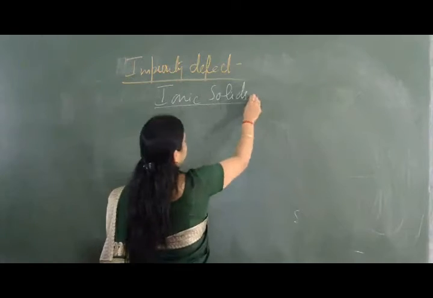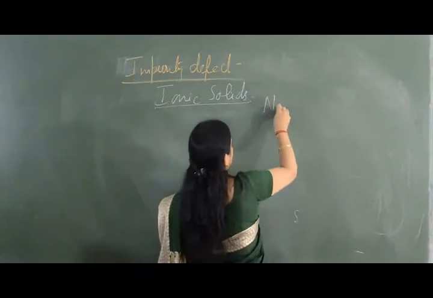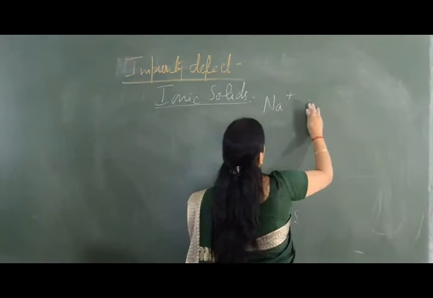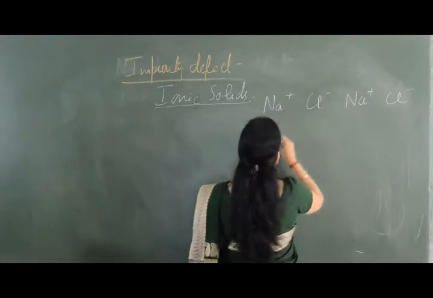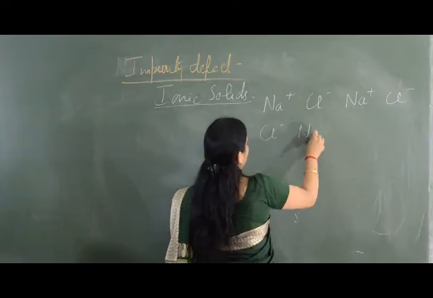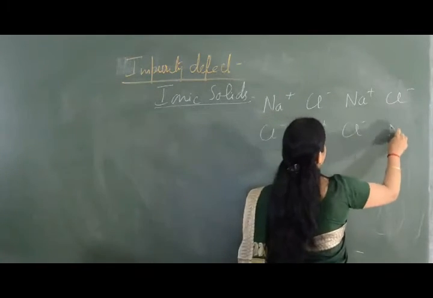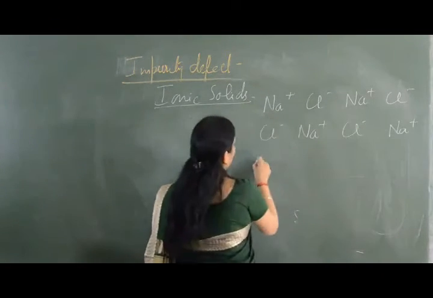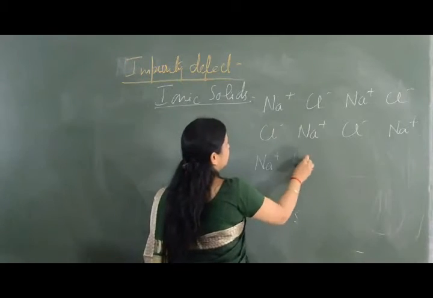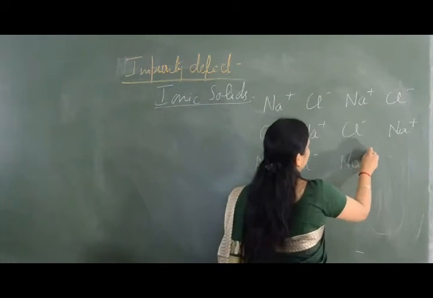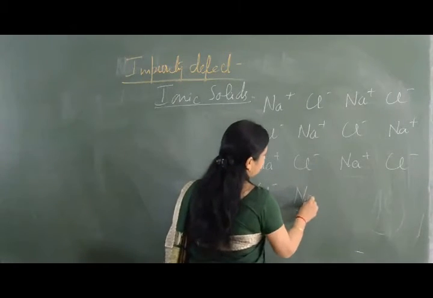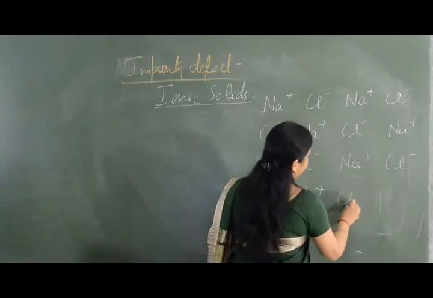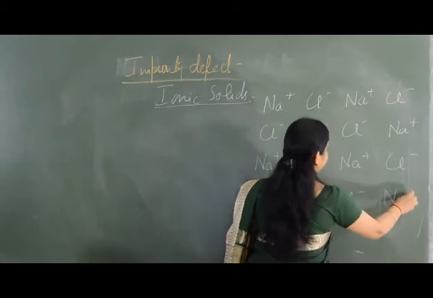Ionic solid, suppose we take up the example of sodium chloride, Na plus Cl minus, Na plus Cl minus, then chloride ions, Na plus Cl minus, Na plus, and then we have sodium ions, chloride ions, sodium ions, chloride ions. I am drawing a perfectly ordered crystal first, chloride ions, sodium ions.